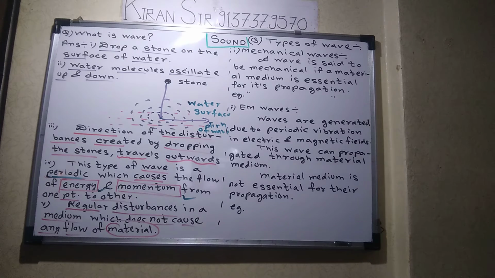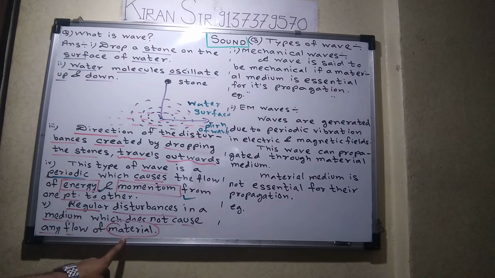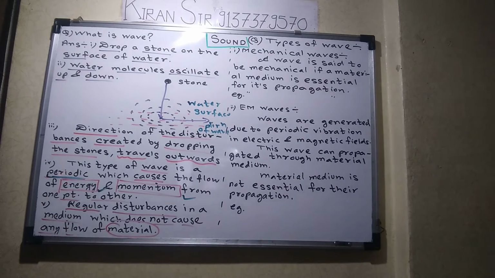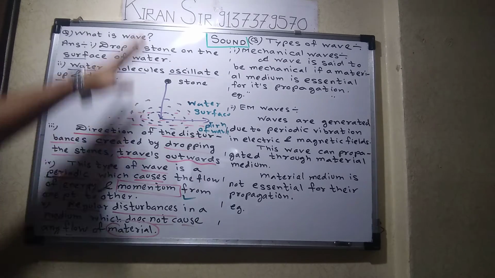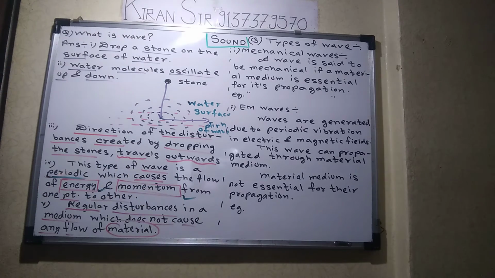And what is the fifth point? Fifth point, you have to say there is no flow of material of the medium. Material does not move. Only what will flow? Energy and momentum. So these are the 5 points you have to write down. Hope everyone understood how to write.